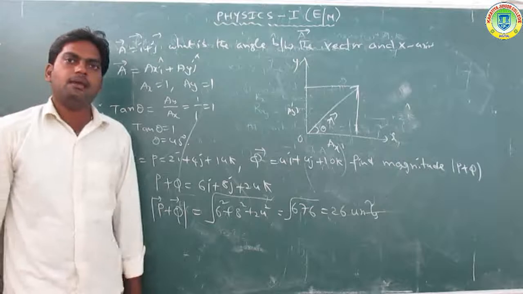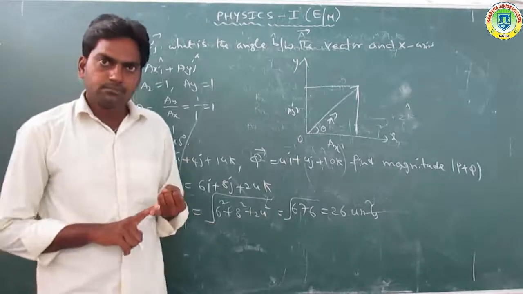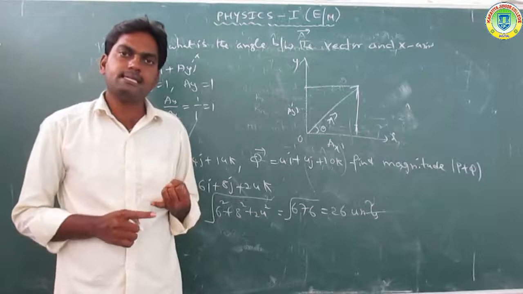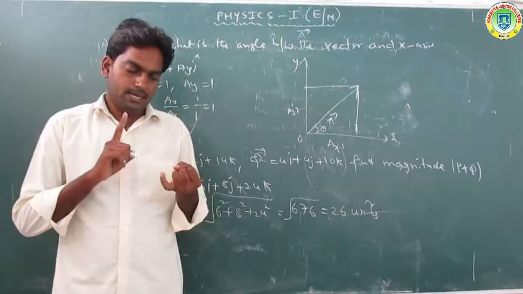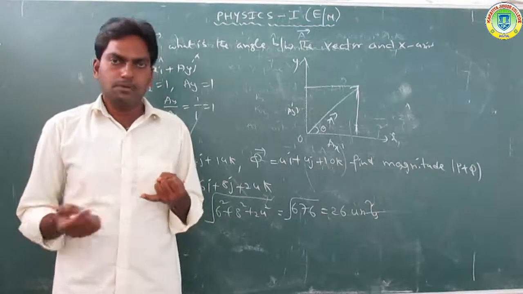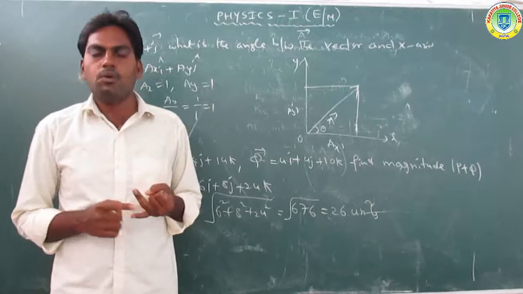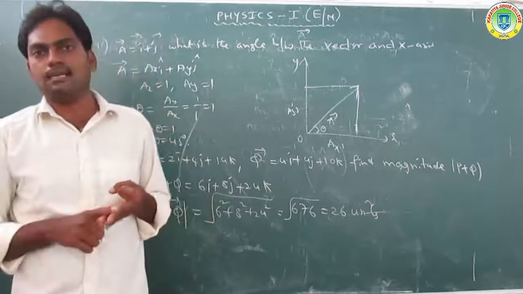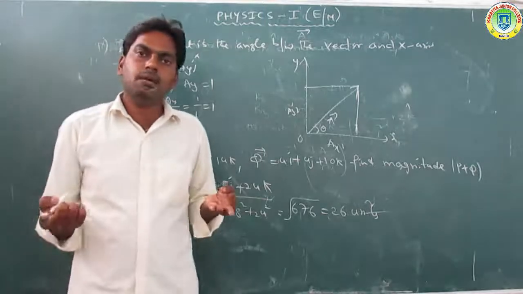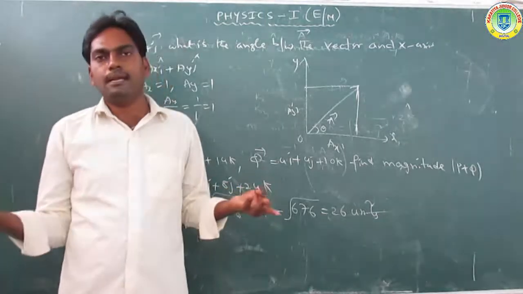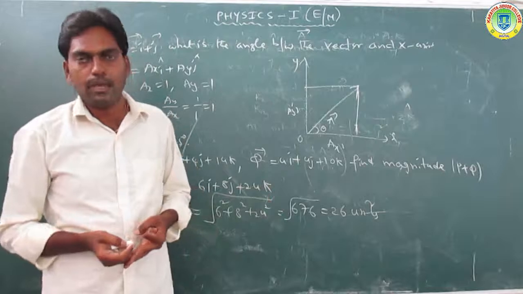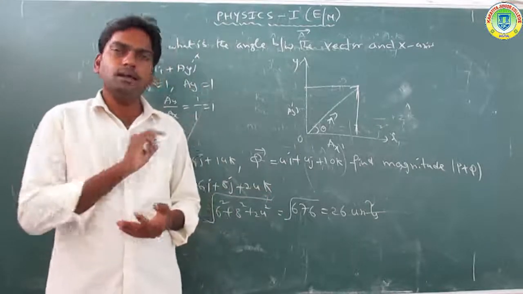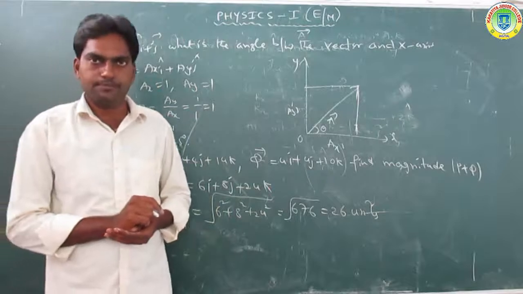So now today, what are vectors? What is a physical quantity? Physical quantities are classified into 3 types: vectors, scalars, and tensors. Many examples are taken for vectors. Tensors have different directions and different magnitudes. What is a vector? A vector has magnitude and direction, and vector addition is also satisfied.